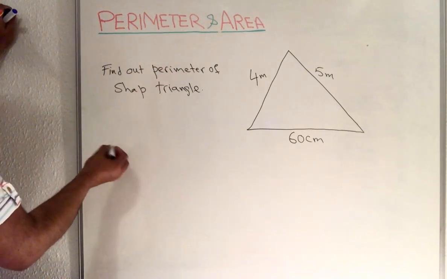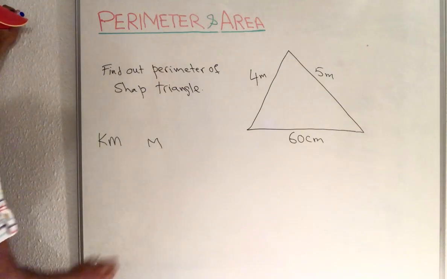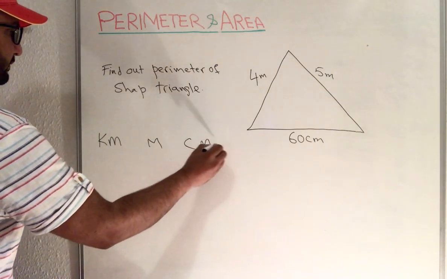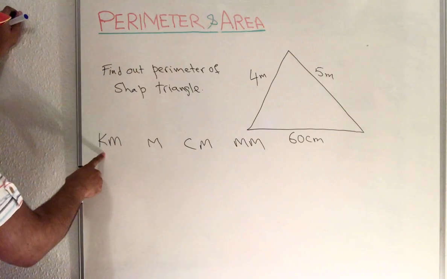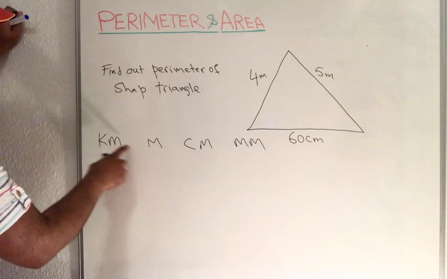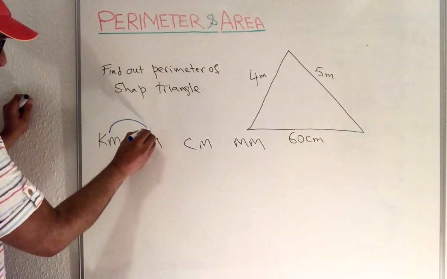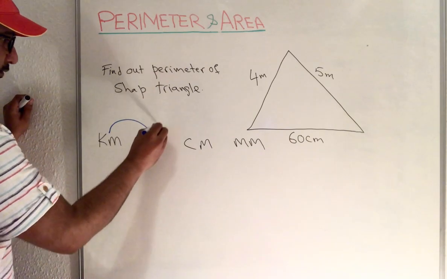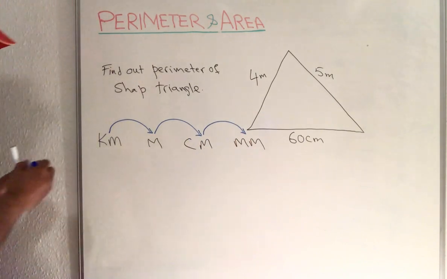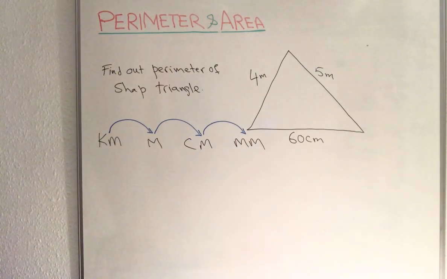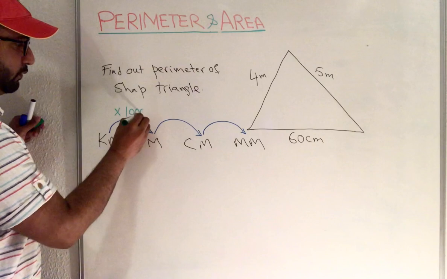How can we define this? In here, if I write the units: kilometer to meter to centimeter to millimeter. If you are converting kilometer to meter, you multiply by 1000.